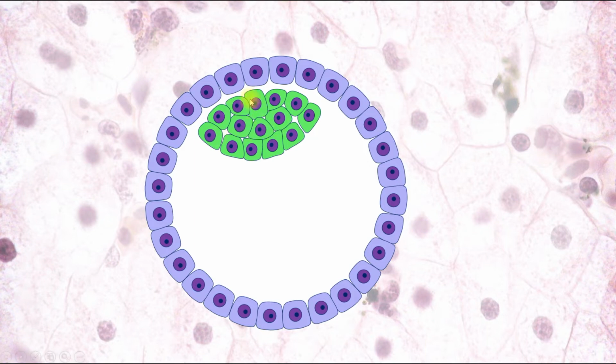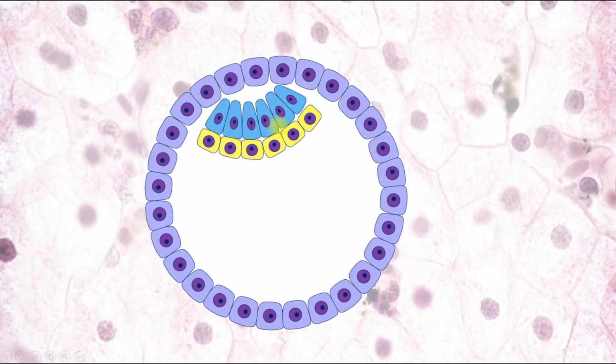So here we can see common cell mass, it's called embryoblast, and it enters in the period of implantation. Here we can see this cell mass, and it's divided into two layers. It's epiblast and hypoblast, upper layer and lower layer. Epiblast will form ectoderm, and hypoblast will form endoderm.